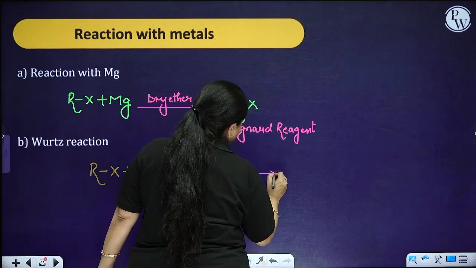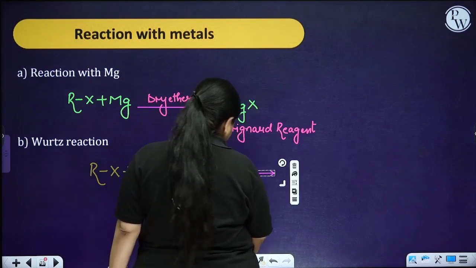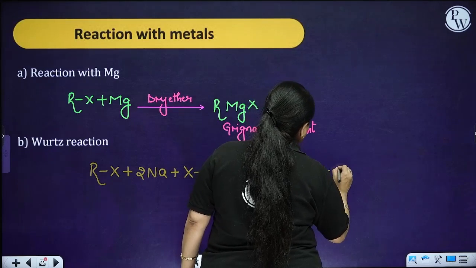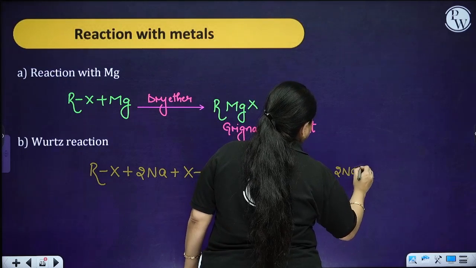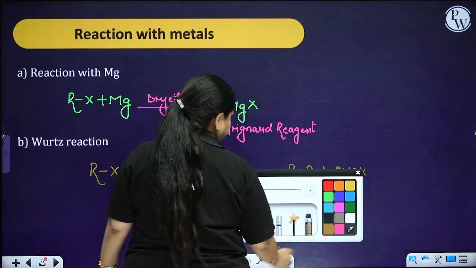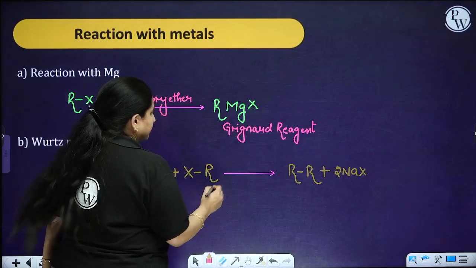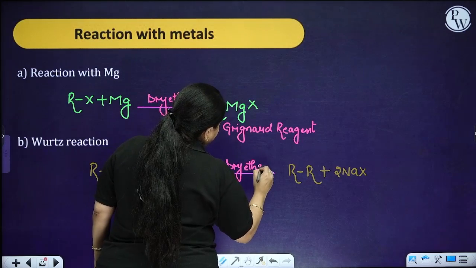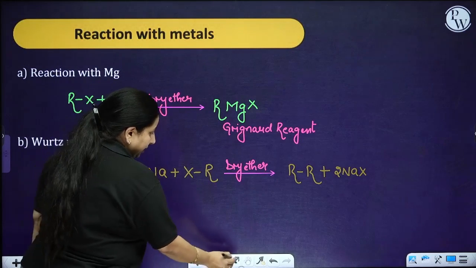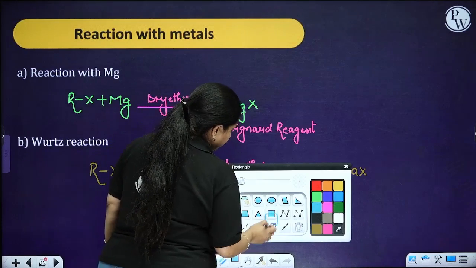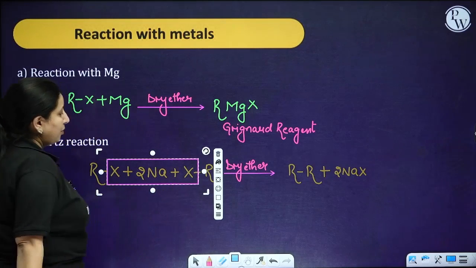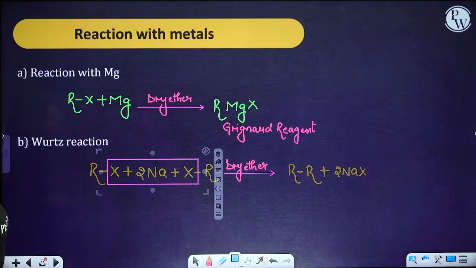So you are going to get the alkane over here. Now, this particular reaction is also going to take place in the presence of a dry ether, because again the sodium is very reactive in nature. So, we require the dry ether in order to absorb the moisture. This is the most simple reaction which we get over here, and this is the formation of the alkanes also.